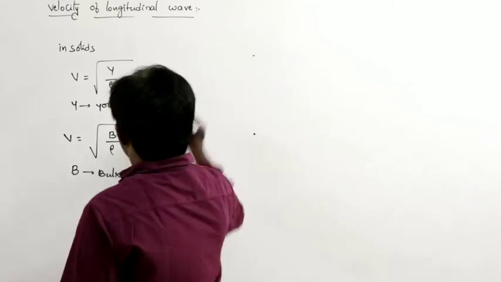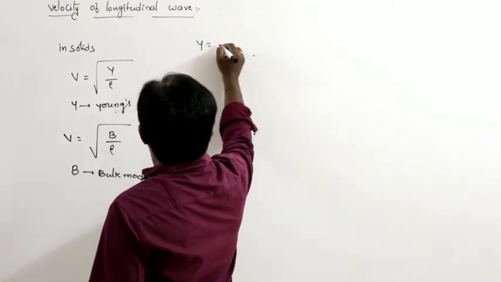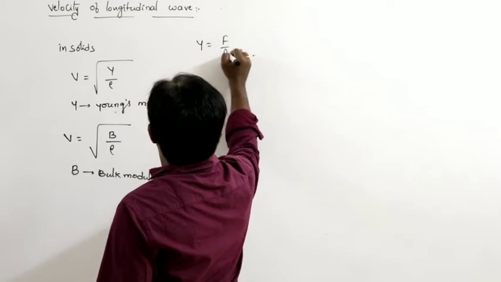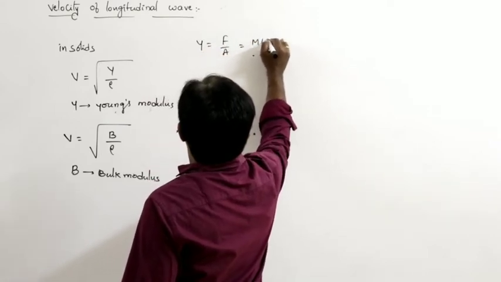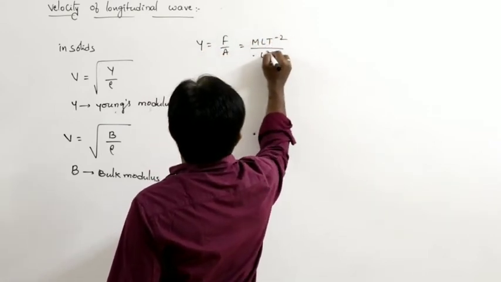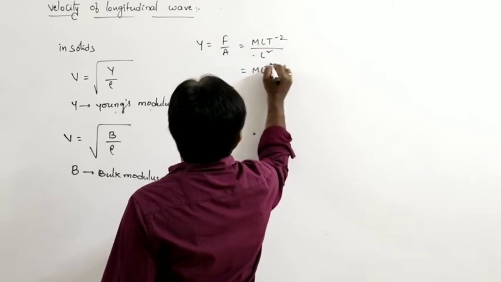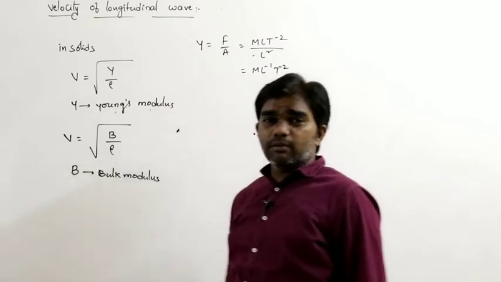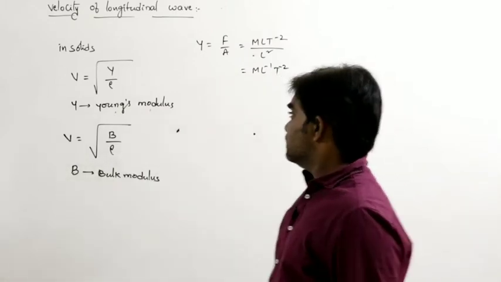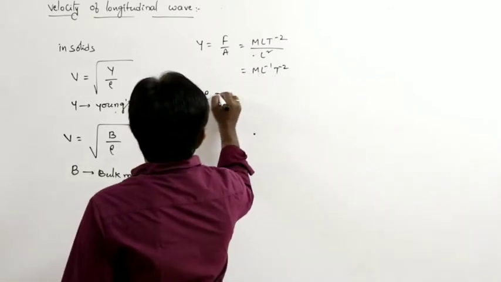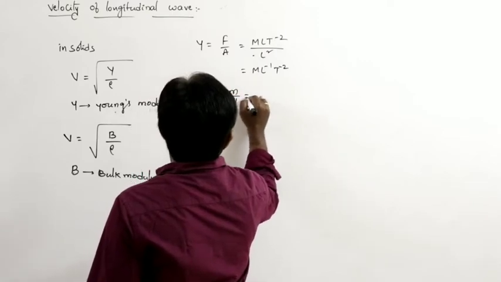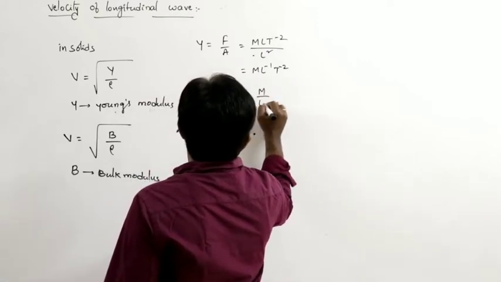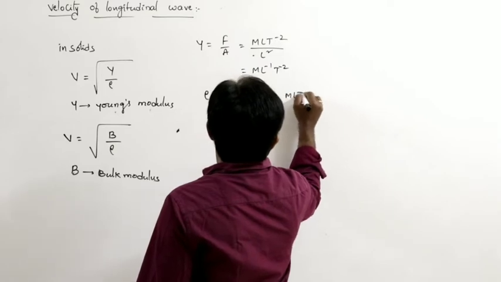Y formula: force per unit area, force dimension MLT power minus 2, area L square, that is ML power minus 1 T power minus 2. This is the dimensional formula. Rho, mass per unit volume, that is M by L cube, so ML power minus 3.